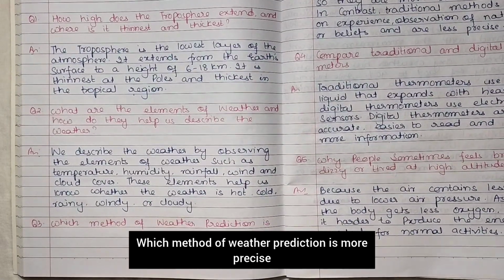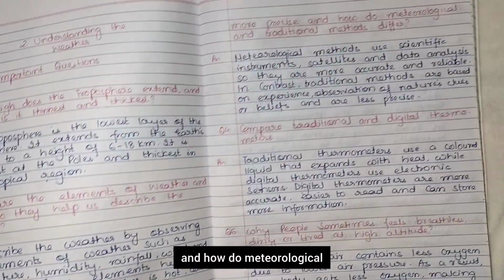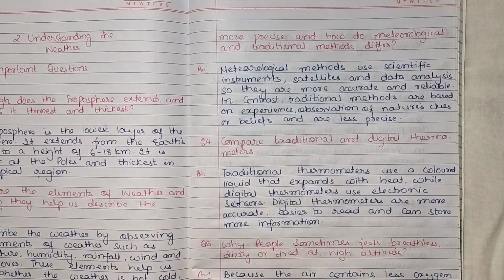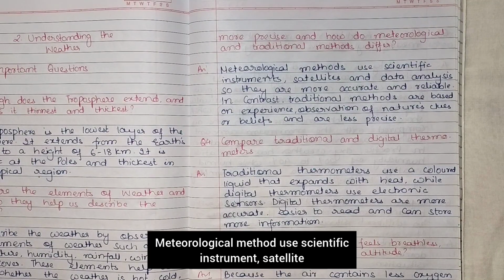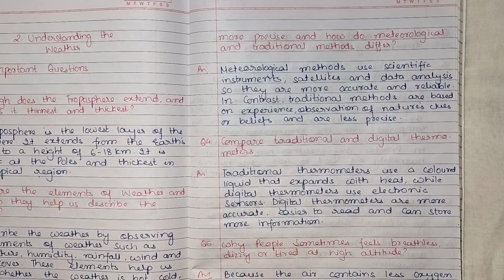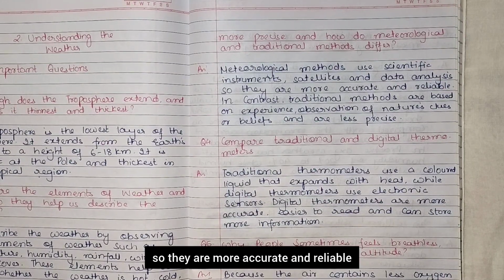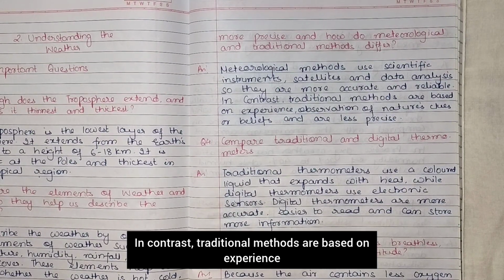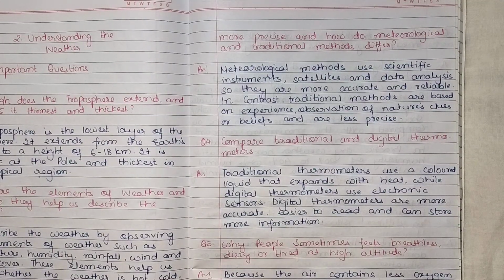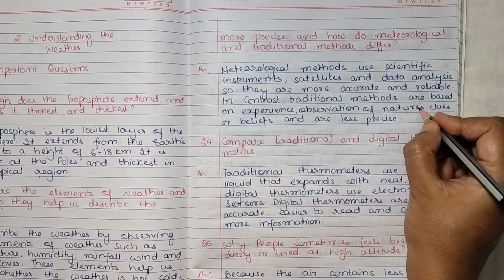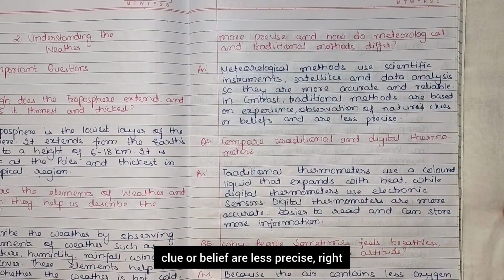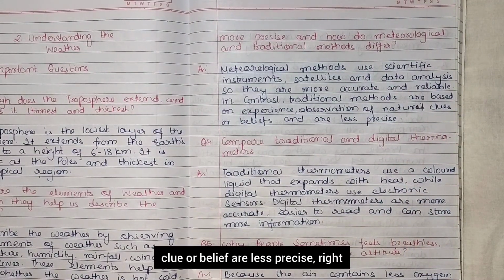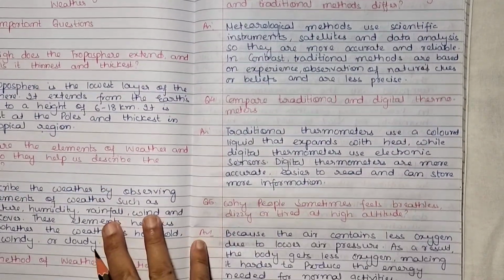Which method of weather prediction is more precise, and how do meteorological and traditional methods differ? Meteorological methods use scientific instruments, satellites, and data analysis, so they are more accurate and reliable. In contrast, traditional methods are based on experience, observation of natural clues, or belief, and are less precise.